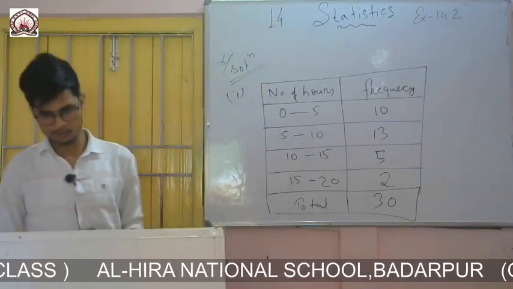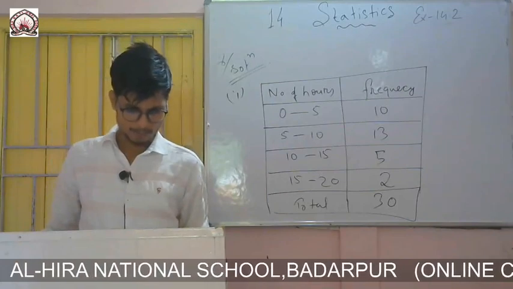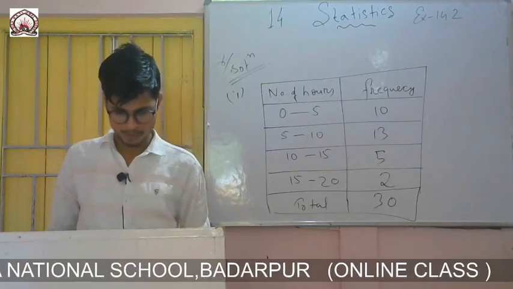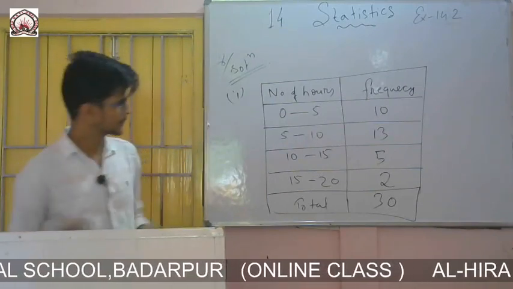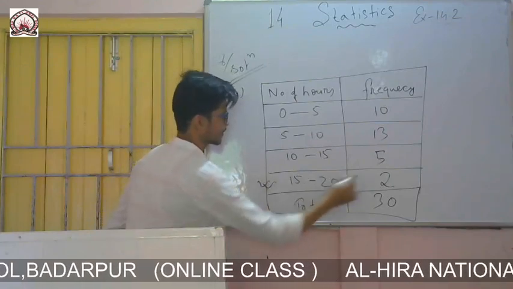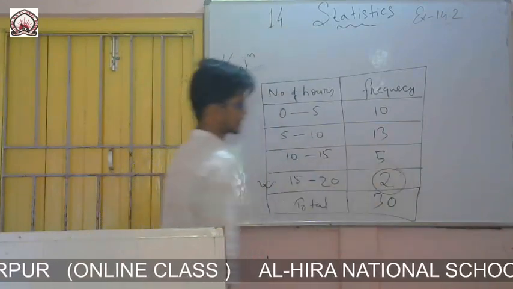So the question is Roman number 1. Roman number 2 is to find how many children watch television for 15 or more. 15 or more, how many? Only 2 children.